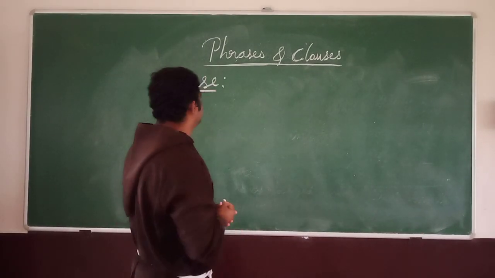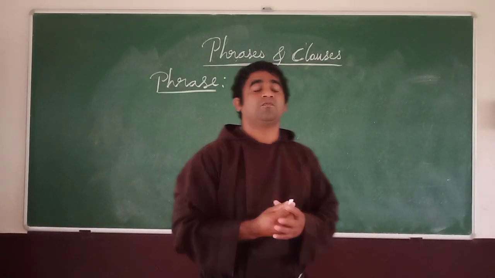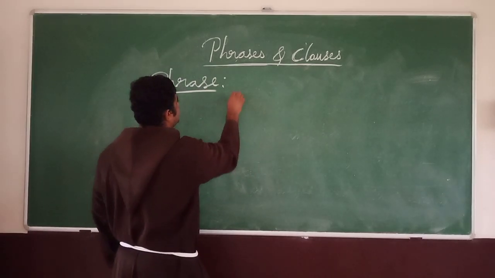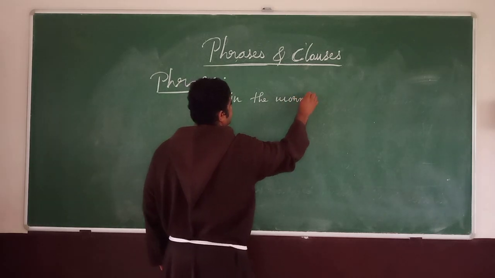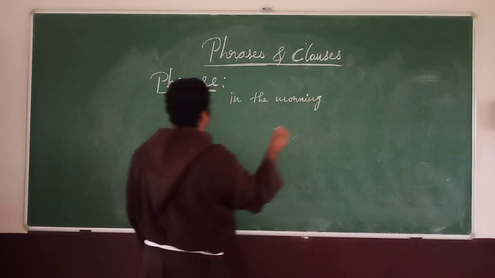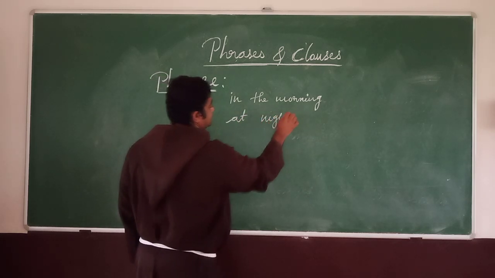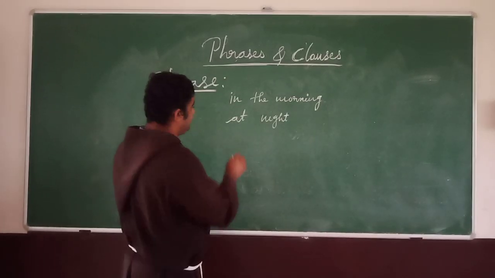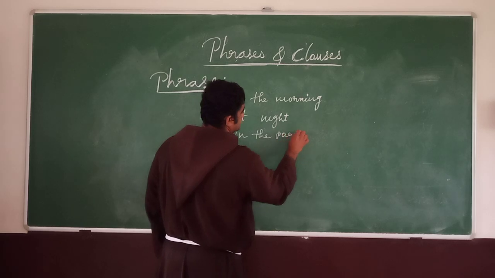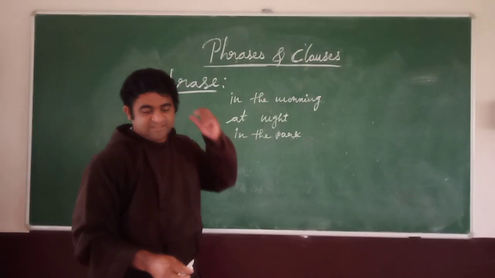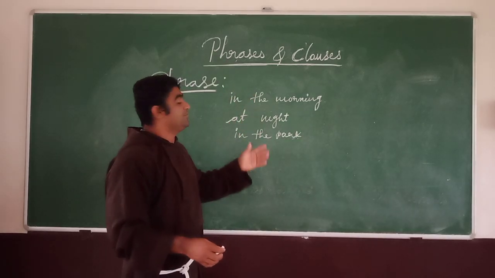Here there are some words I will write. So let's see. I write some group of words. Look at here. In the morning, at night, in the park. So you can see here some of the words: in the morning, at night, in the park.